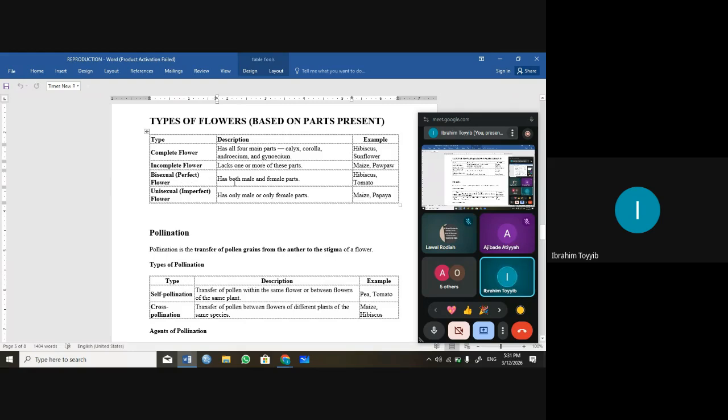Bisexual, the perfect flower, has both male and female parts in one plant. So that's why it's called bisexual. Unisexual is another name for imperfect flower. So it has only male or only female part.